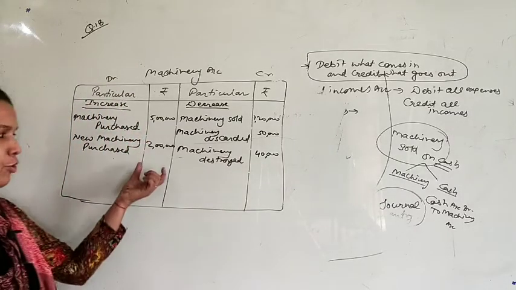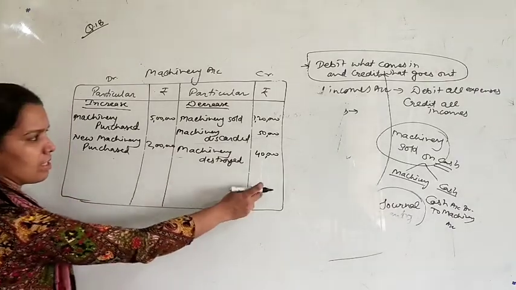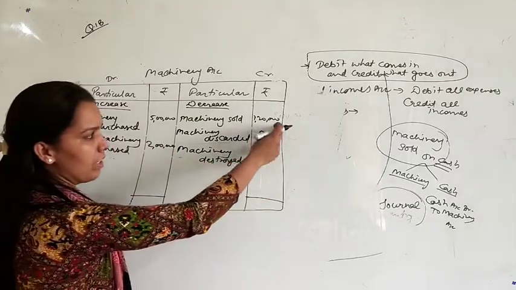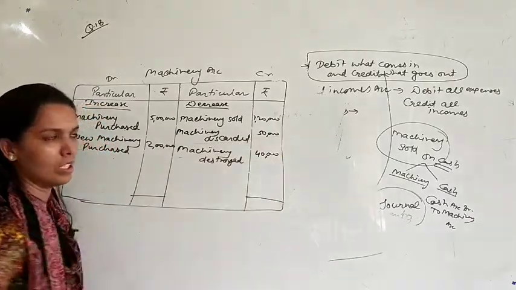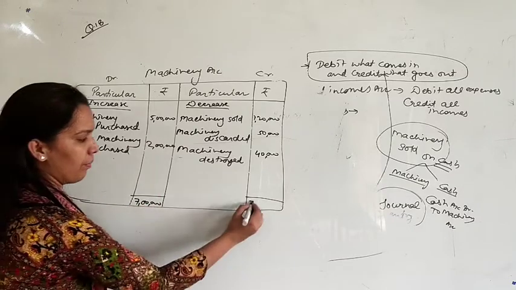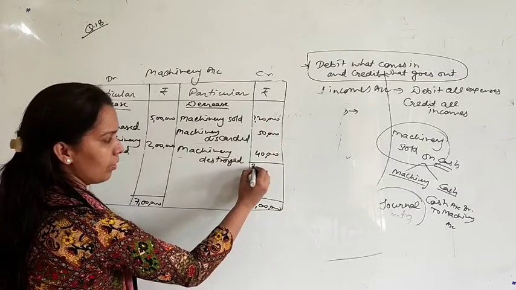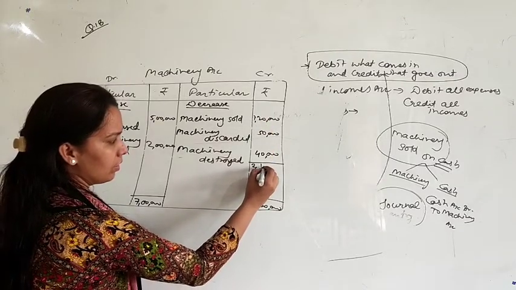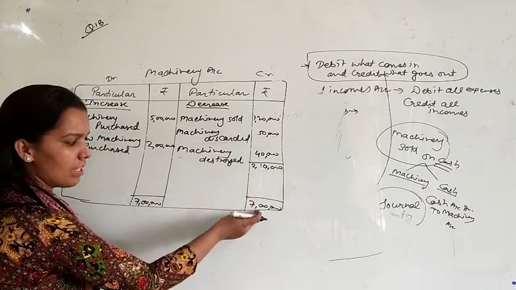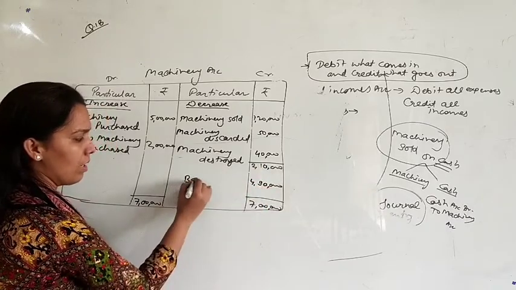Now let's see which side will exceed, debit side or credit side. This is the debit side, this is the credit side. Debit side total is 5 lakh plus 2 lakh, 7 lakh. Here it is 1,20,000 plus 50,000 plus 40,000, which is 2 lakh 10,000. So the debit side is exceeding, 7 lakh. And the credit side total is 2 lakh 10,000. 7 lakh minus 2 lakh 10,000 will be 4 lakh 90,000 balance.